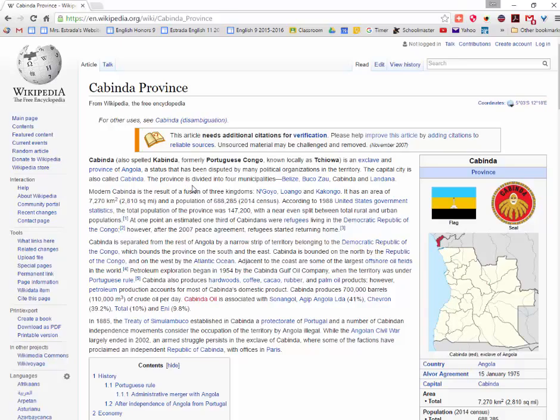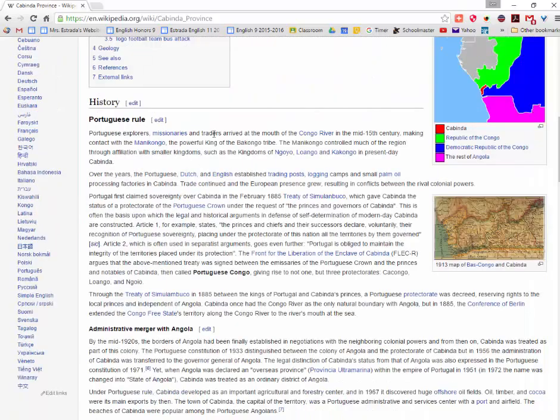So the first thing I do when I start this kind of research, I just briefly read through and see, well, where's it at? The next thing I want to do is scroll down here and just kind of browse and see what the article has to say. It talks a little bit about Portuguese rule. This would be colonial rule, which many of you are encountering in your research. You'll see that there's colonial rule that's kind of set up ethnic conflicts. So this might be useful to return to when I'm looking at the history of my group.